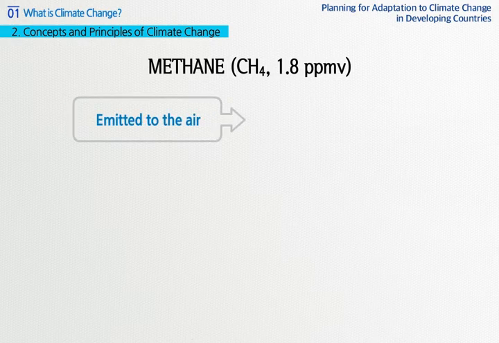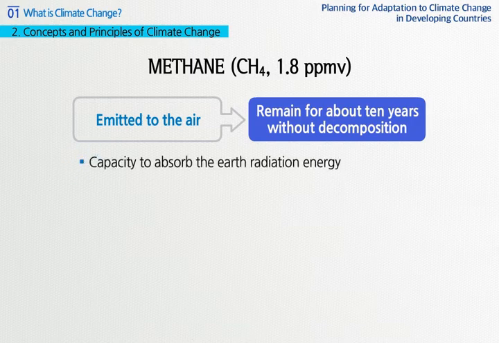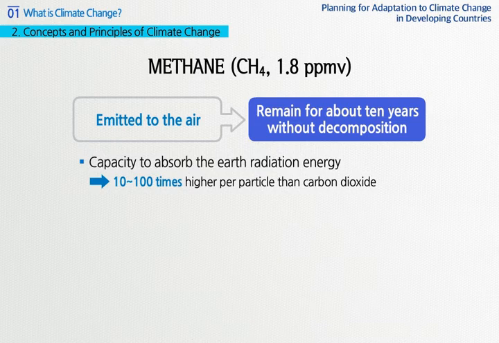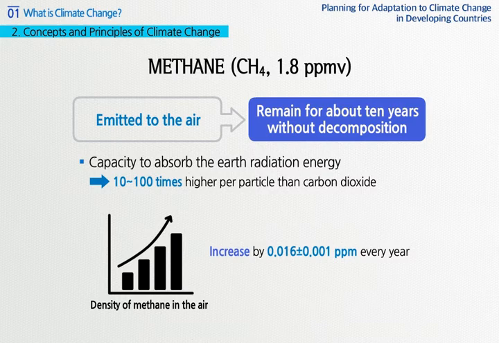Methane emitted to the air will remain in the air without decomposition for about 10 years. The capacity to absorb the Earth radiation energy, compared with carbon dioxide, is 10 to 100 times higher per particle. Density of methane in the air increases by 0.016 plus or minus 0.001 ppm every year.